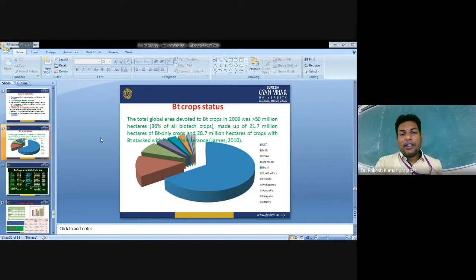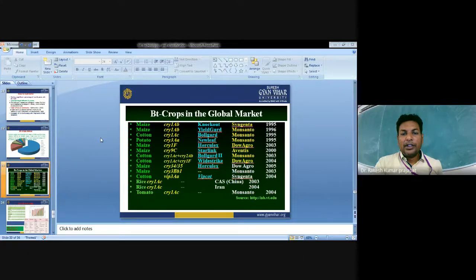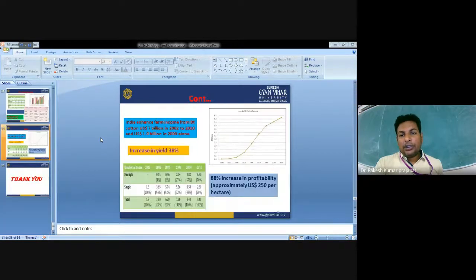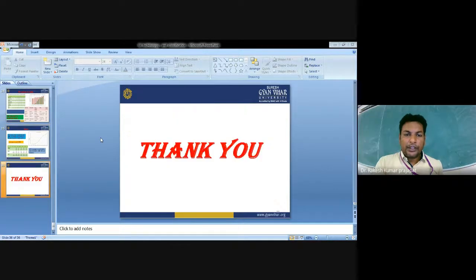Now, if you see the Bt crop resistance, the data is from 2009. There are nine Bt crops in the global market, a long list of Bt crops: maize, cotton, potato, tomato, rice, with different genes. So this is the overall status of Bt cotton in India. From 2003 to 2021, only the Bt cotton crop was cultivated in India, which increased the yield by 38%. Thank you for listening.